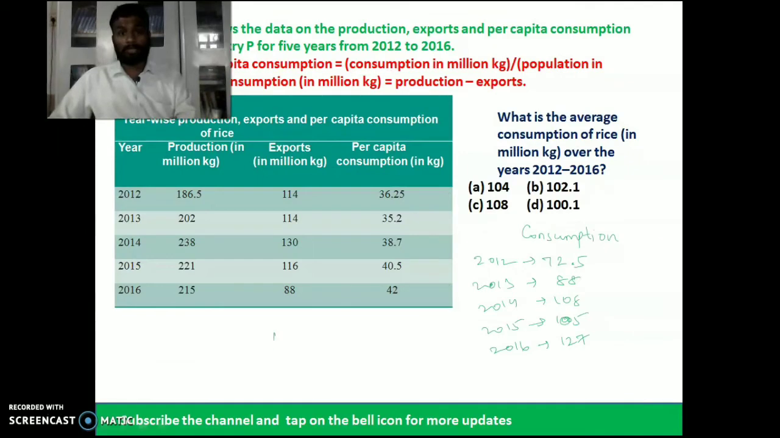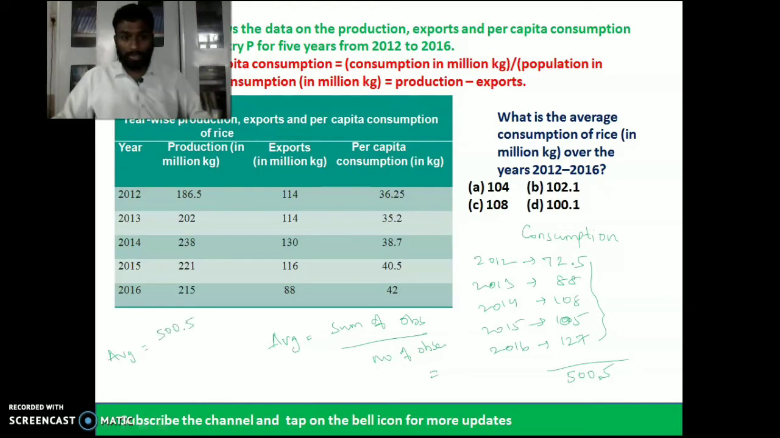Now average. What is the value of average? Average is equal to the sum of all the observations divided by the number of observations. Okay, now try to understand. What is the total sum? 72.5 plus 88 plus 108 plus 105 plus 127. If you add the total value, you will get 500.5.